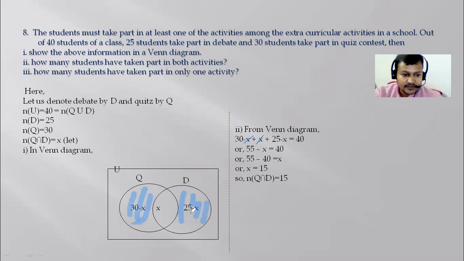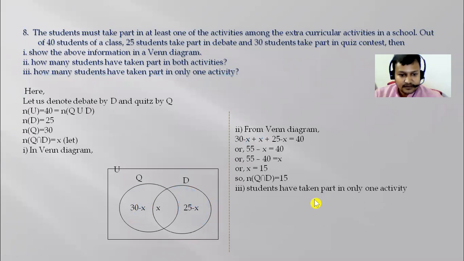And it is said how many students taken part in only one activity means we have to add these both, only quiz as well as only debate. दुईटै add गरेपछि number of students who have taken part in only one activity, that we will get here.